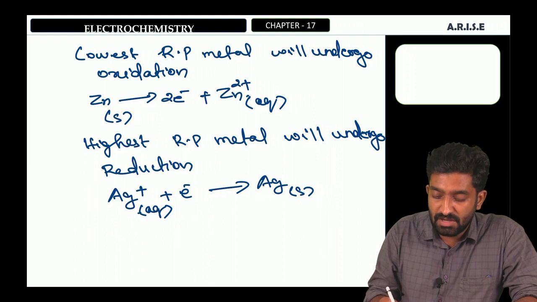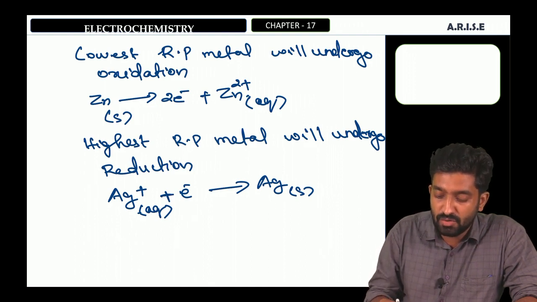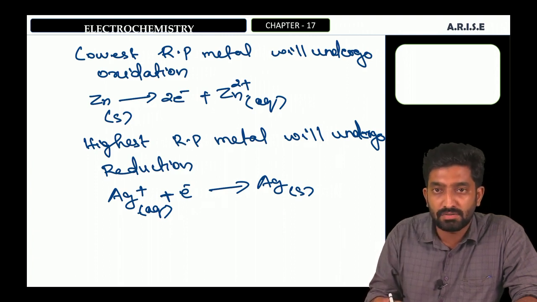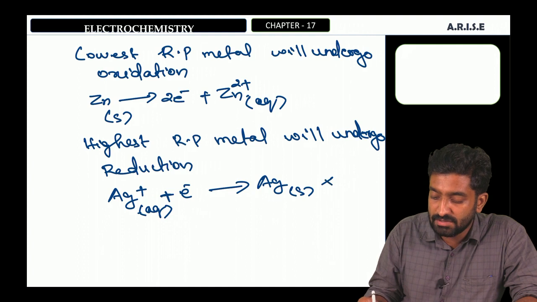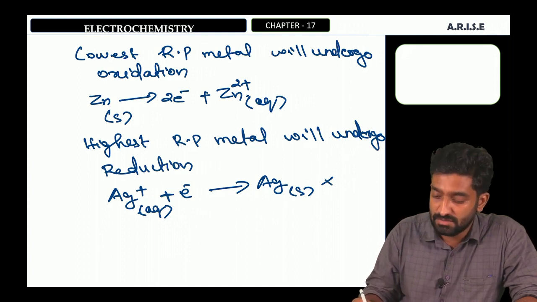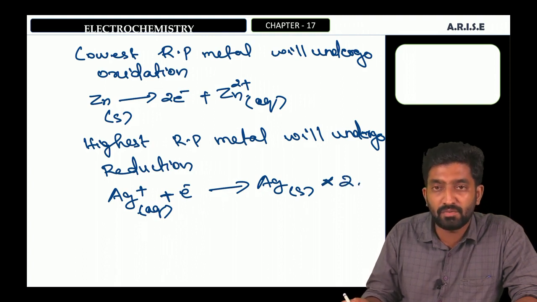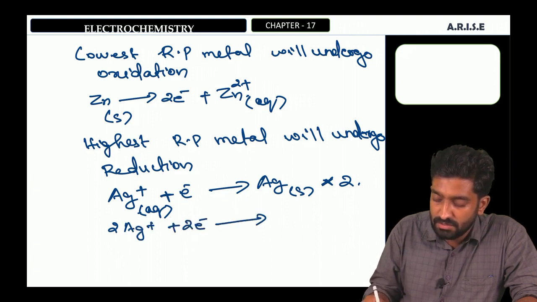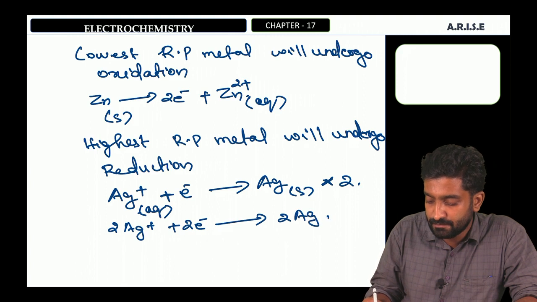And you can see here the number of electrons lost by zinc is 2 electrons, here it is 1. Therefore, to equalize the losing and accepting of electrons, we need to multiply it by 2. You will get 2Ag+ plus 2 electrons gives 2Ag.